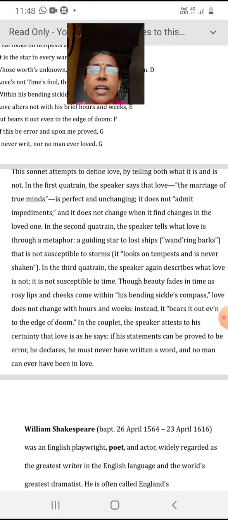In the second quatrain, the speaker tells that love is, through a metaphor, a guiding star to lost ships, wandering barks. It means it is a kind of lighthouse.